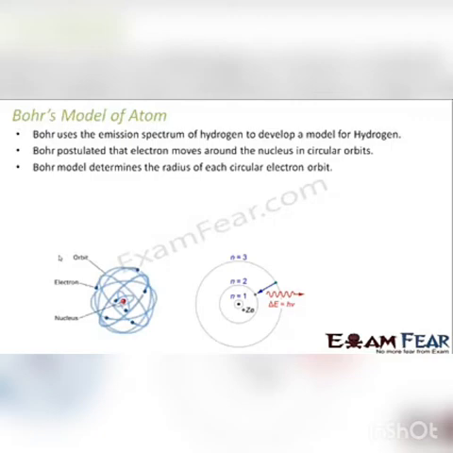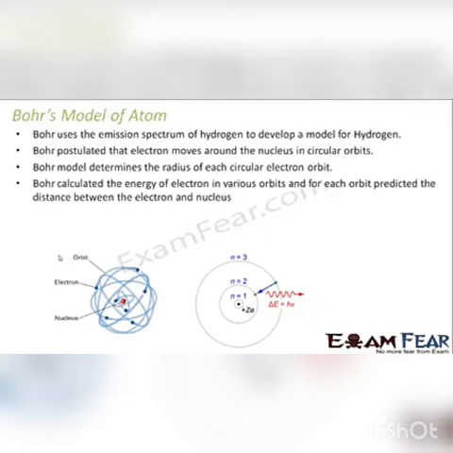Even Rutherford had told that electrons are moving in circular orbits. Bohr calculated the energy of the electron in various orbits, and for each orbit predicted the distance between the electron and the nucleus, right? In Bohr's model, he mentioned the exact energy orbits which the electron can occupy.